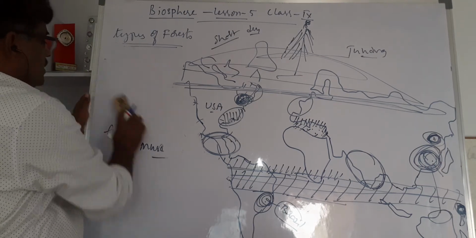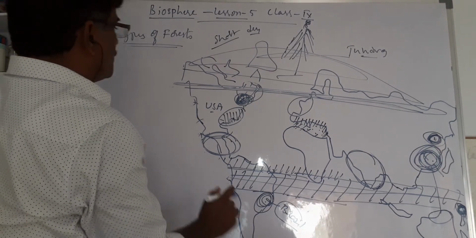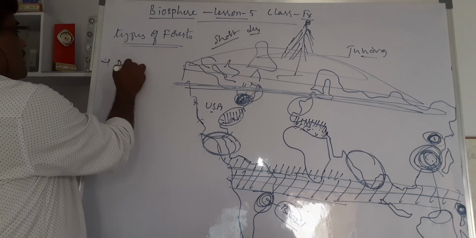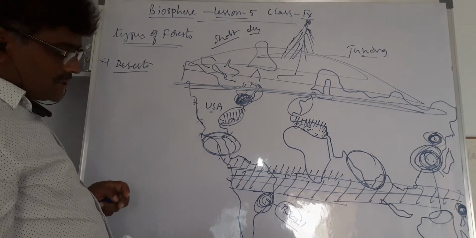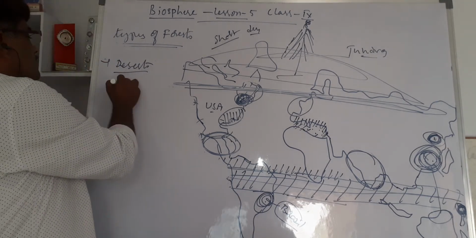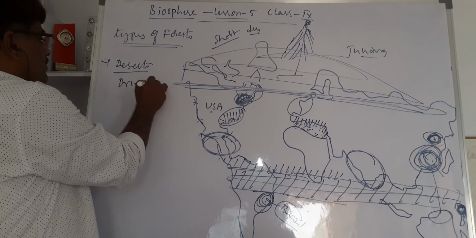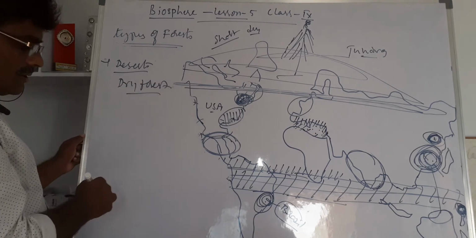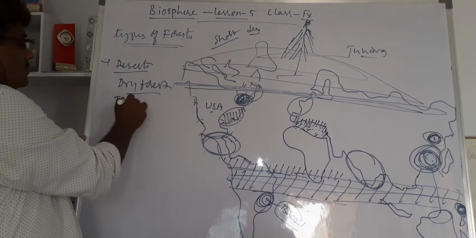Even in some areas, particularly desert areas, we can see a forest. We call it dry forest, also called thorny forest.